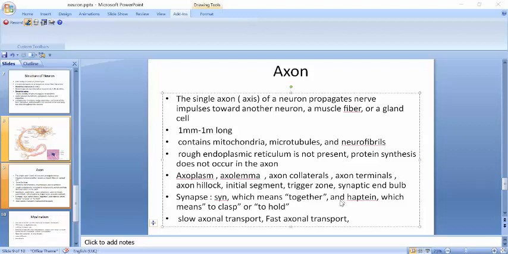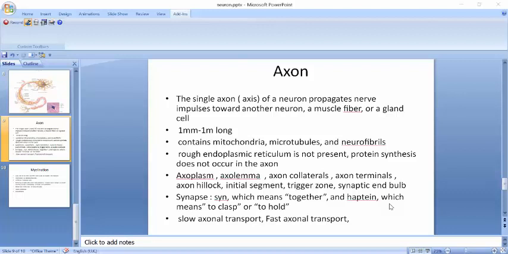So the site of communication between two neurons or between a neuron and an effector cell is called the synapse. Okay, what is synapse? It's derived from two Greek words. Syn means together and haptein, which means to clasp or to hold. So synapse is the area where two neurons are held together.